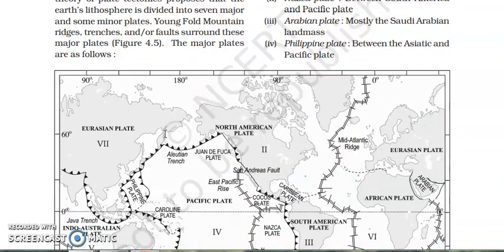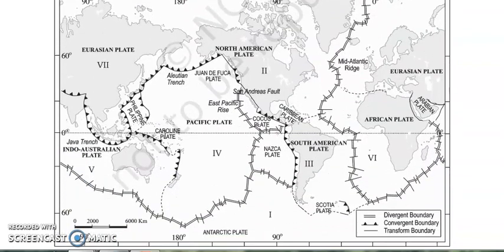Now let's see this diagram. You will get the idea of the plates. See, these are all the major continents of the world. We know North America, South America, Africa, Eurasia, then this one is Australia. Even here we have India. And this is the Pacific Ocean. These are all the major plates of the world.